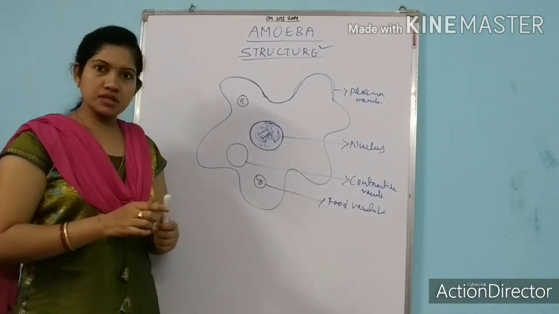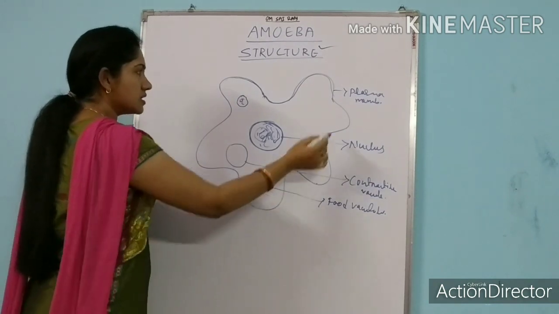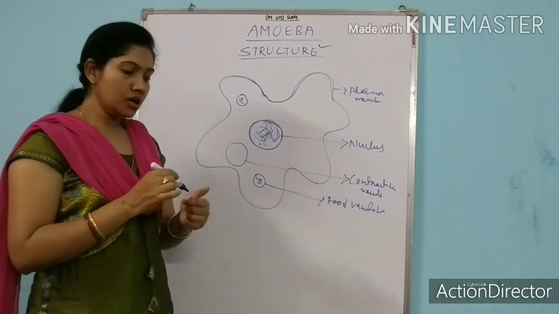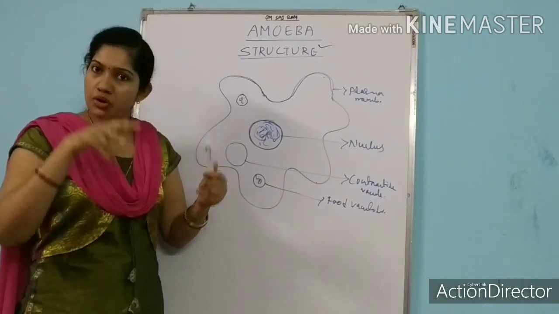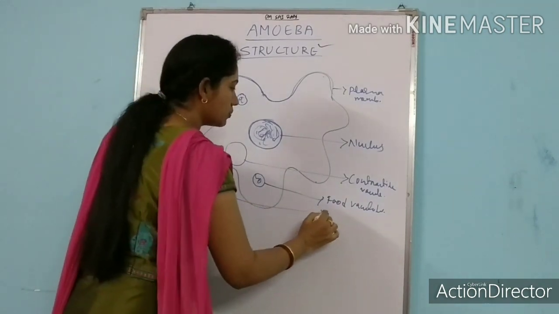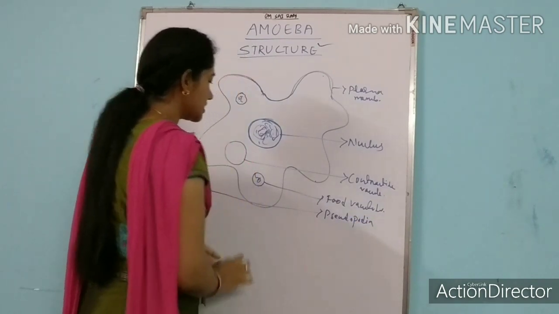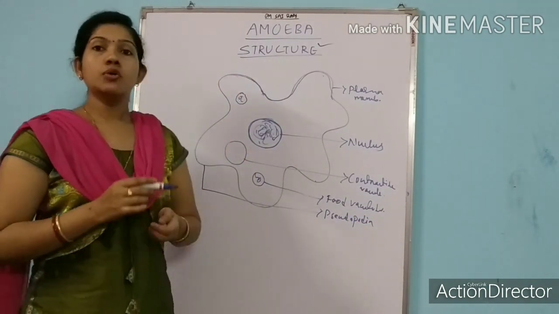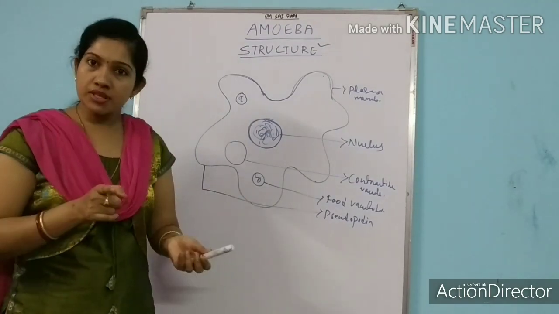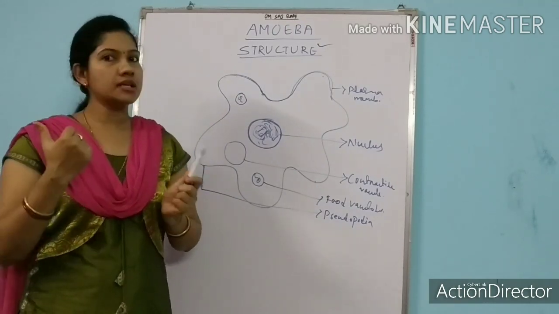Again, we have already discussed the organ for locomotion in amoeba. These extended structures of amoeba help in locomotion. What do you mean by locomotion? Locomotion means movement from one place to another place. So these expanded structures we call pseudopodia. These expanded structures are called pseudopodia, which help in the movement of amoeba. Along with that, they also help in capturing food, which we will discuss in the digestion part.